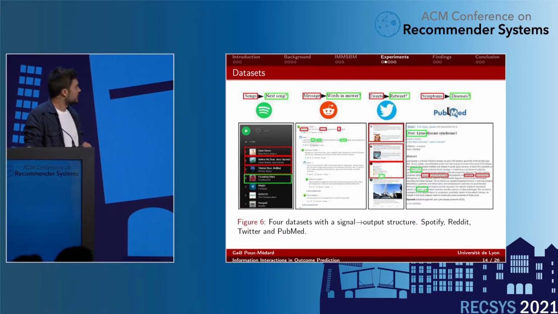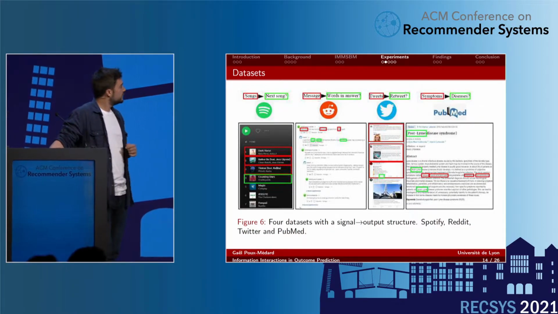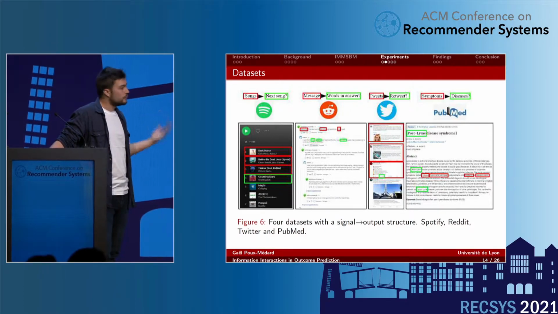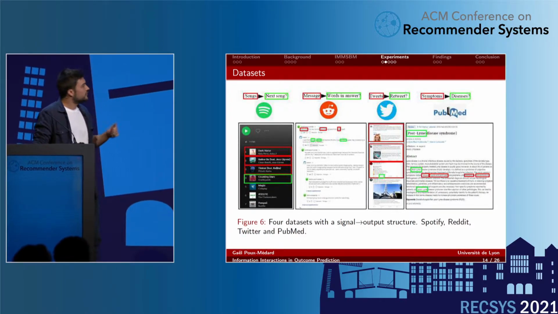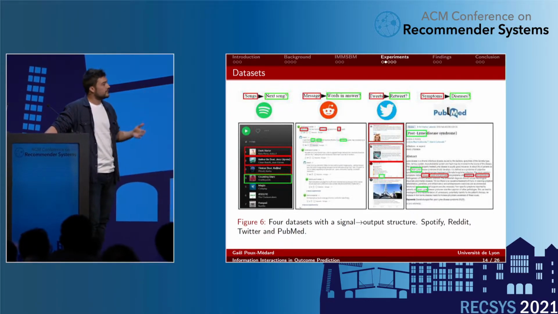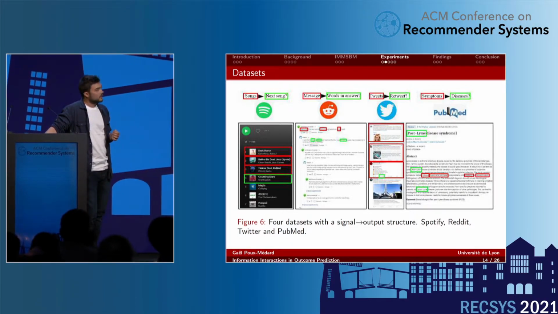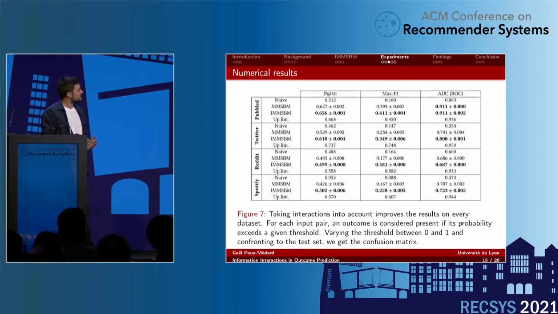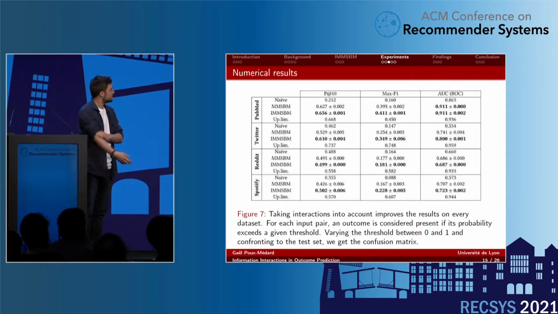I'm just reminding you what data we're considering. We're trying to predict the next song in Spotify given the songs that have already been added by a user, words in an answer to a message, whether a tweet will be retweeted or not given a history of exposures to tweets, and a disease given a list of symptoms. I'm not spending much time on this slide. So those are the numerical results. We test our method against 3 proposed baselines on the 4 data sets, and we present here 3 metrics.